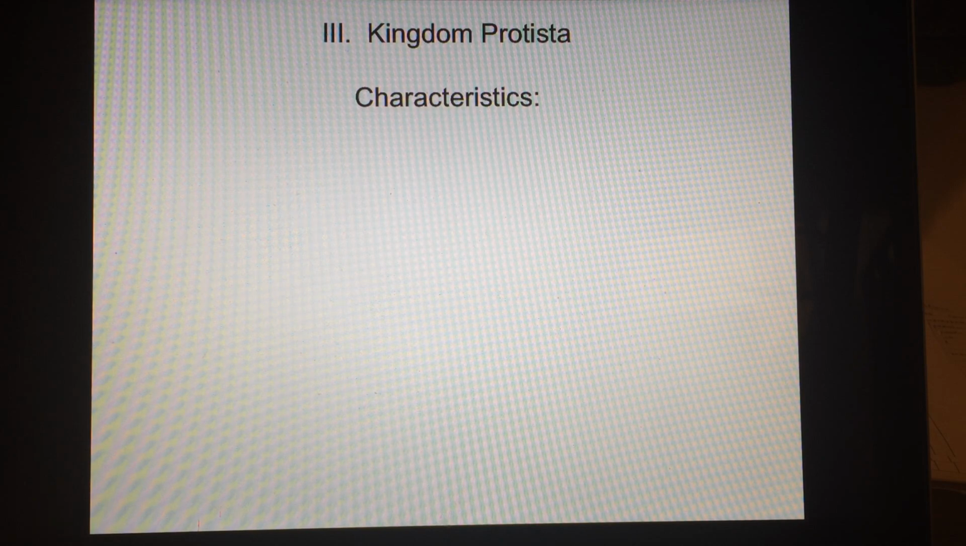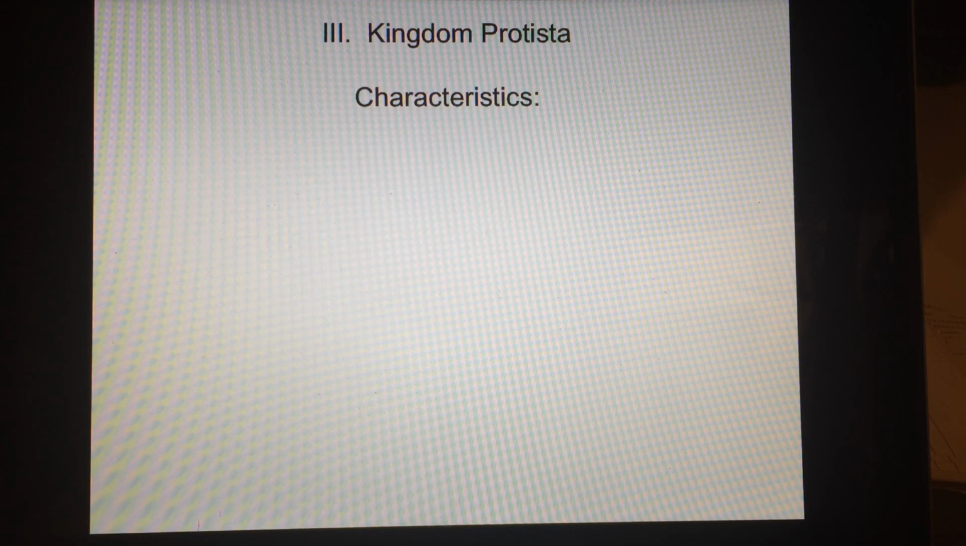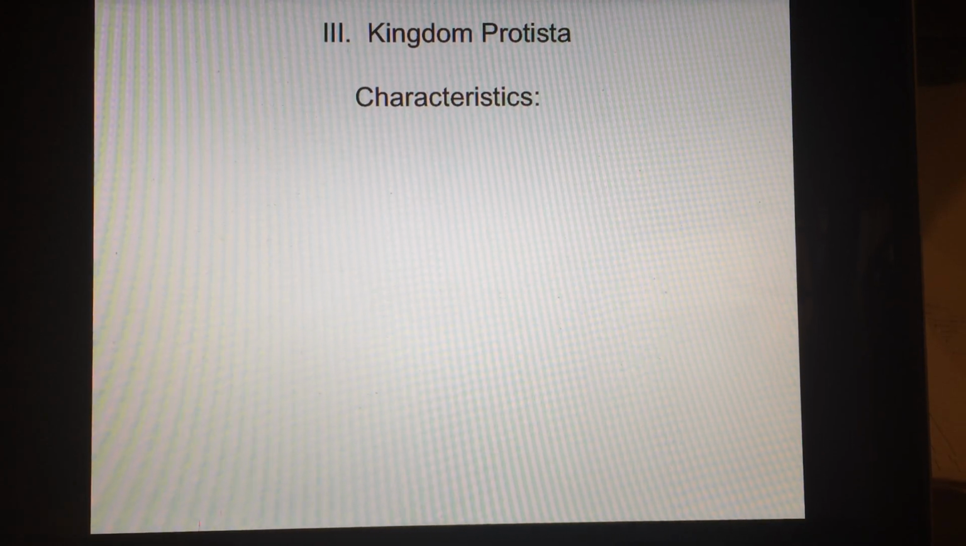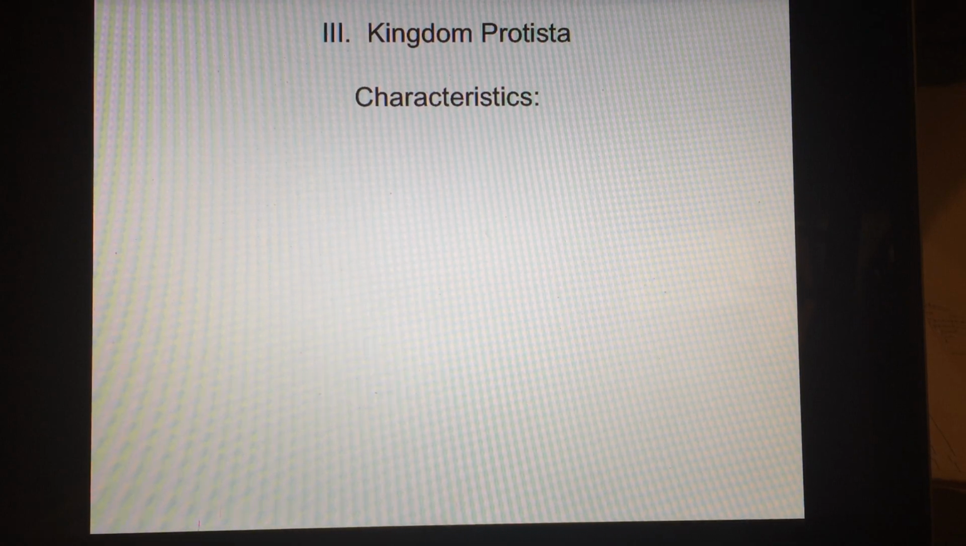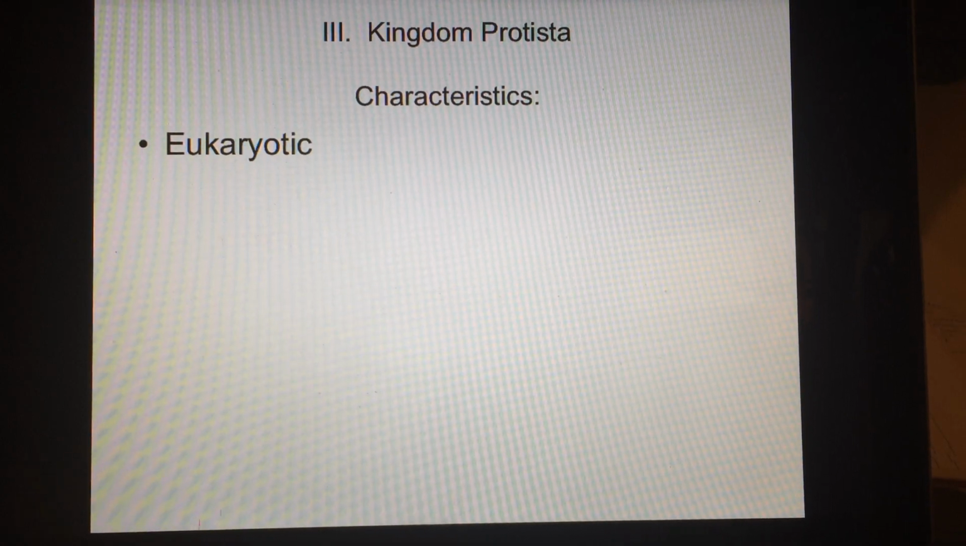So let's talk about Roman numeral 3, kingdom Protista. We've already reviewed the kingdom Archaebacteria, and we've also reviewed the kingdom Eubacteria. So this is the last one of the first three. This is the kingdom Protista. Let's take a look at the characteristics and then we'll do some examples. Real short video, not a lot of your time. Here we go. Now watch this.